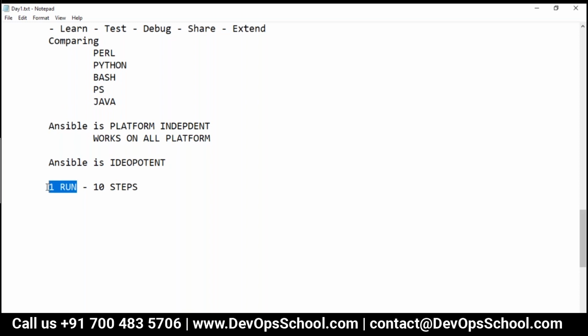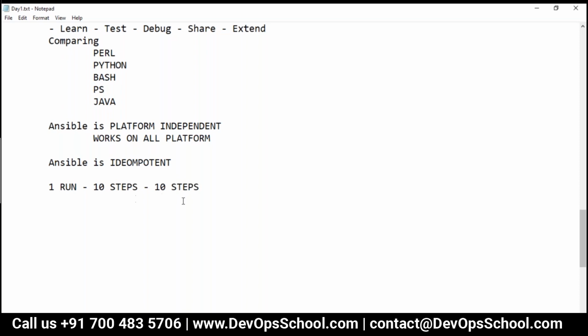So here Ansible is idempotent. There's a spelling mistake actually. Please ignore some of the spelling mistakes, because in some places I will make them. See here, independent here also, so please ignore the spelling mistakes, I'm not focusing too much. Okay, so here Ansible is idempotent. Why? Because the first time you run, if in your script you have 10 steps, then all the 10 steps will be run on the servers. Remember, all the 10 steps.